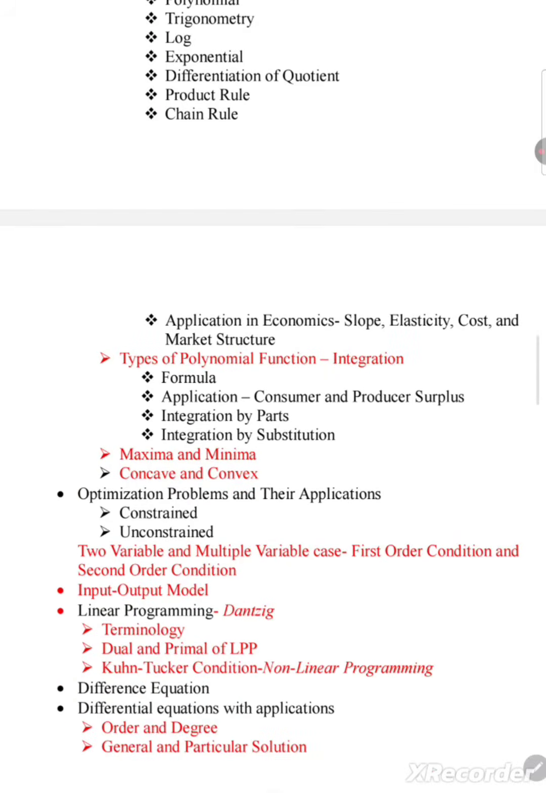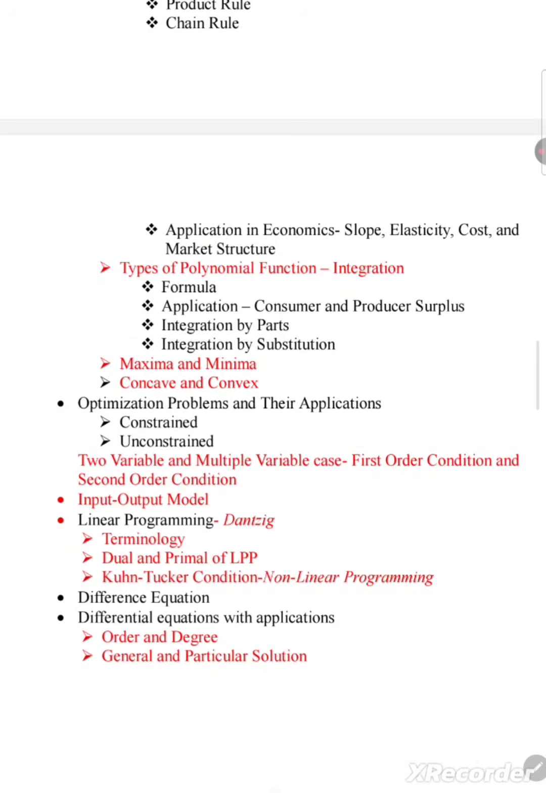Maxima and minima, their conditions and formulas, as well as the graphical representation are important. Similar for the concave and convex functions. Next one is optimization problem. In the unconstrained optimization, for the two and the multiple variable case, you have to study the first order conditions and the second order conditions.